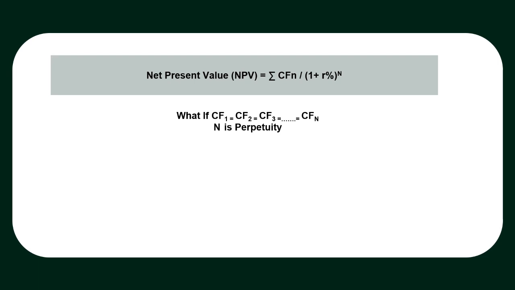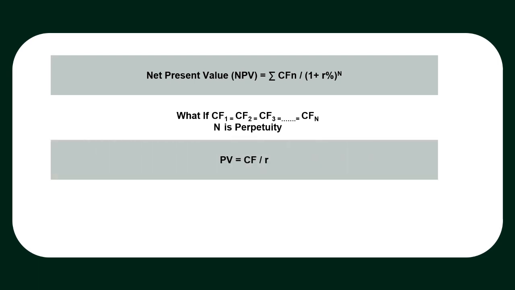Now, this is your last scenario. What if all expected cash flows are equal and the time period is infinity? This is basically a scenario of an investment where your investment generates a fixed return for lifelong. In this case, present value is equal to cash flow divided by discount rate. With this, we have covered all our concepts.